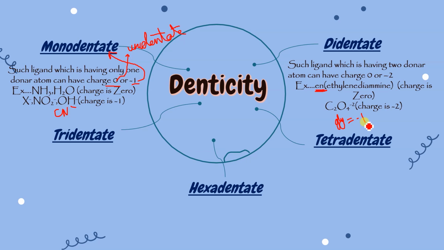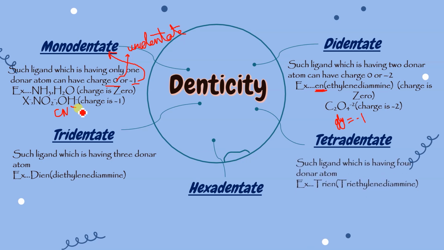And what is the thing over here? That they will have two donor atoms and both the donor atoms will donate the electron simultaneously. एक साथ दोनों देंगे. Okay. So tridentate, that means it will have three donor atoms and all the three donor atoms will donate the electron simultaneously. Example is diene, that means diethylene diamine. Got it? It was ethylene diamine, it is diethylene diamine. Clear? Tetradentate, if you say, so which is having four donor atoms, and the example is triene.